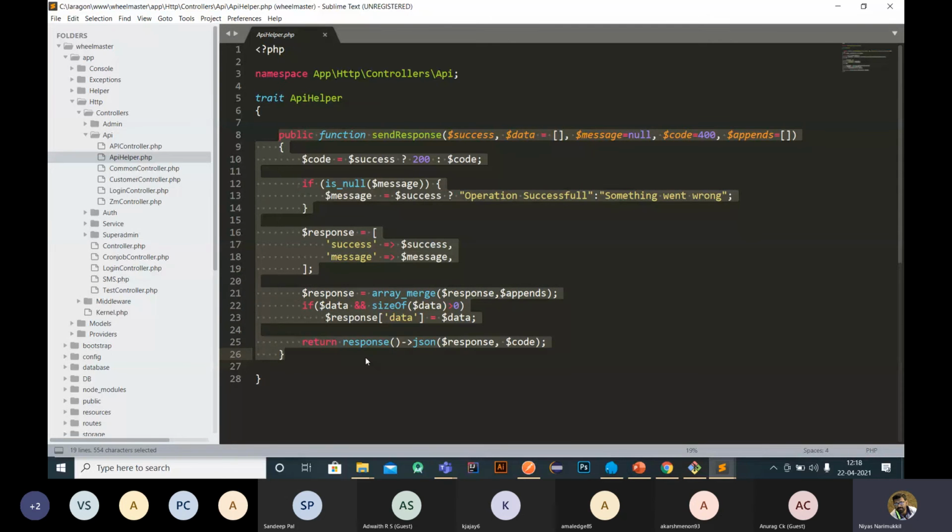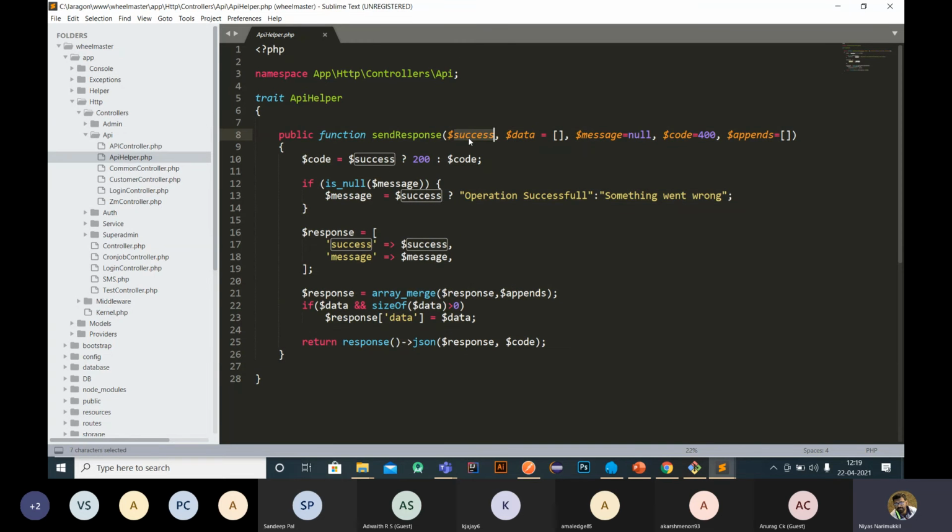Based on this API helper, I'm calling this API helper function. This API helper is encoding the response as JSON, and using this API helper we get a response like this. Here we can respond with message, status code, right? Everything is encoded here. So using this API helper you get the response after the post in the form of JSON.